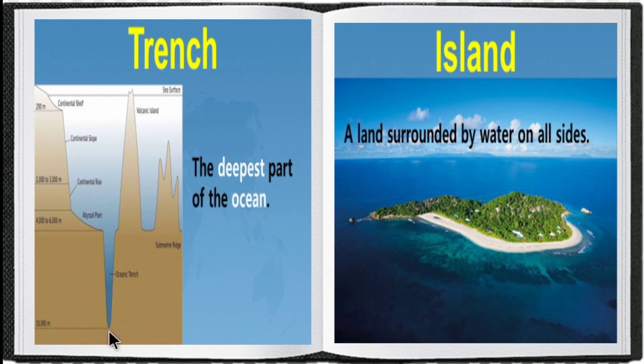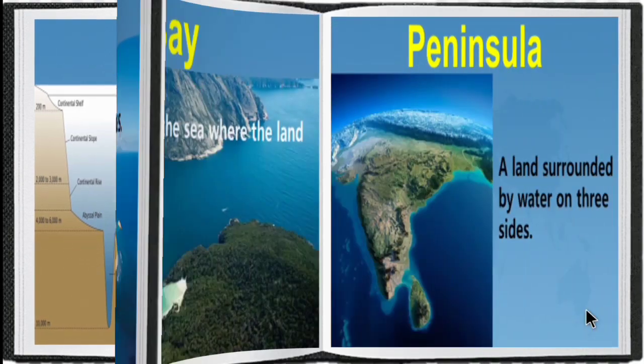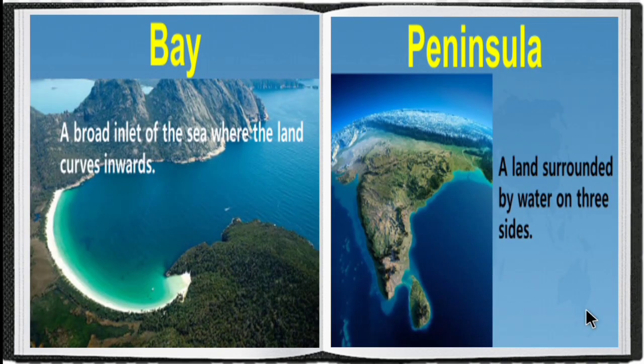So trench is the deepest part of the ocean. Island means the land surrounded by water on all the sides. So trench means it is the deepest point, and island means the land surrounded by water on all the sides.